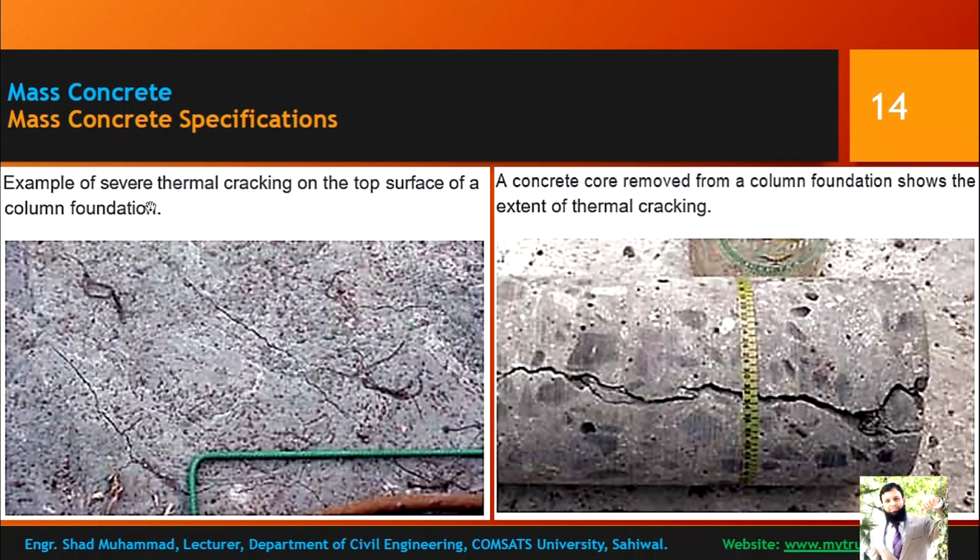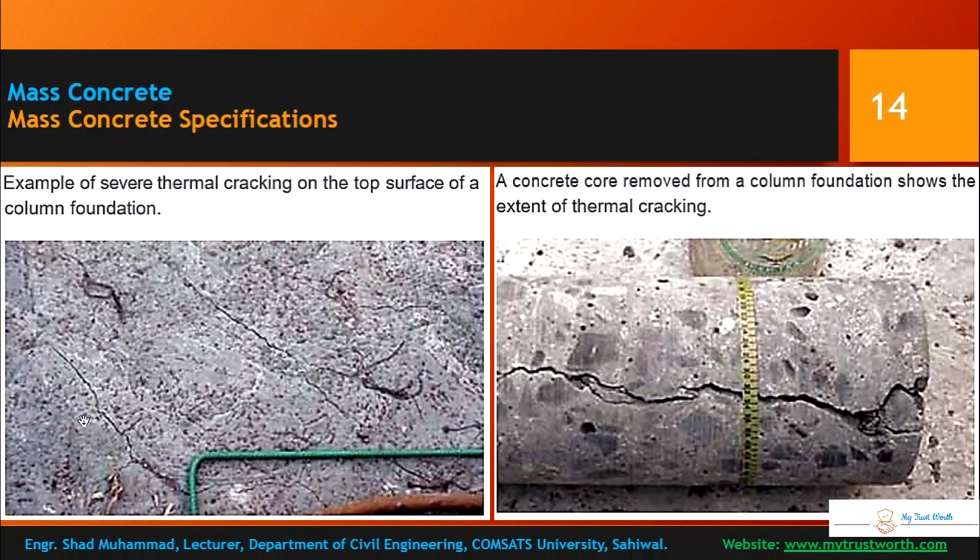Okay, example of severe thermal cracking on the top surface of the column foundation. You can see this is a column foundation, and you can see that they are having some uniform thermal cracks. A concrete core removed from the column foundation shows the extent of thermal cracking.